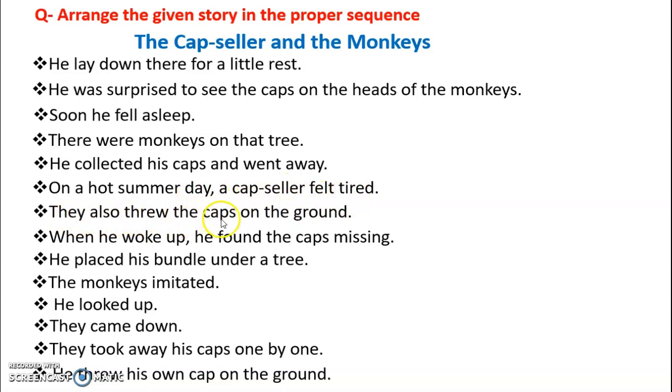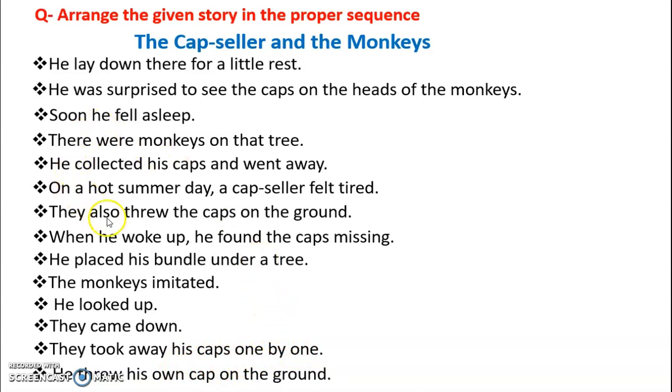They also threw the caps on the ground. When he woke up, he found the caps missing. He placed his bundle under a tree. The monkeys imitated. He looked up. They came down. They took away his caps one by one. He threw his own cap on the ground.